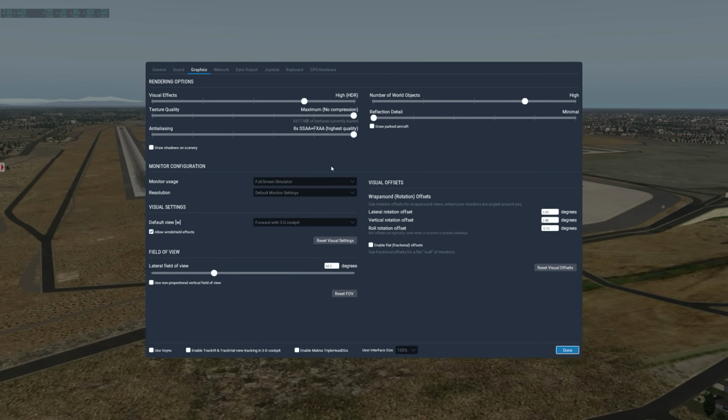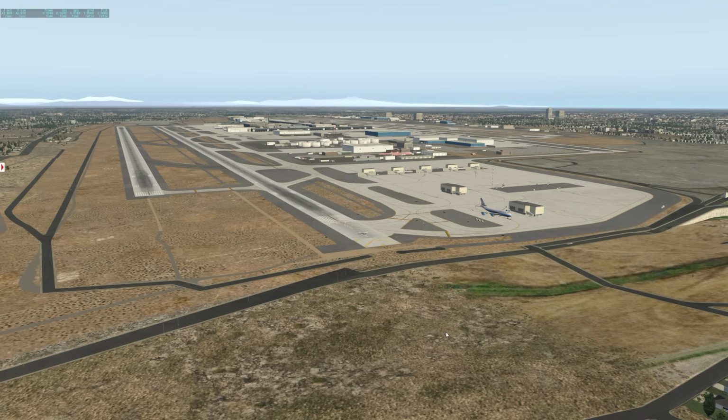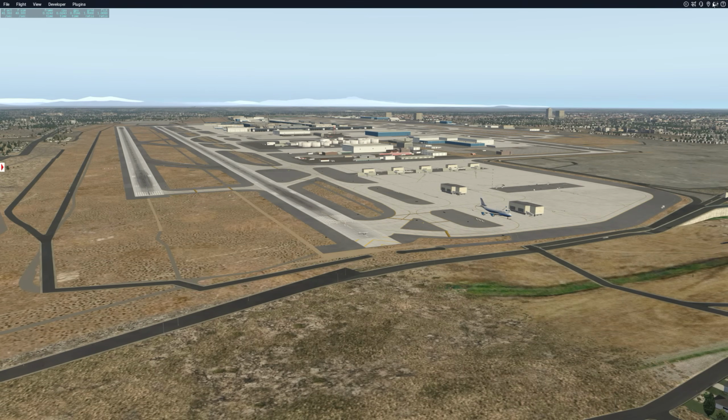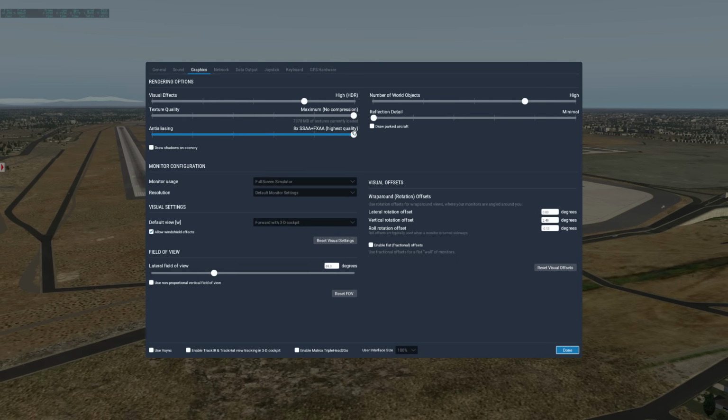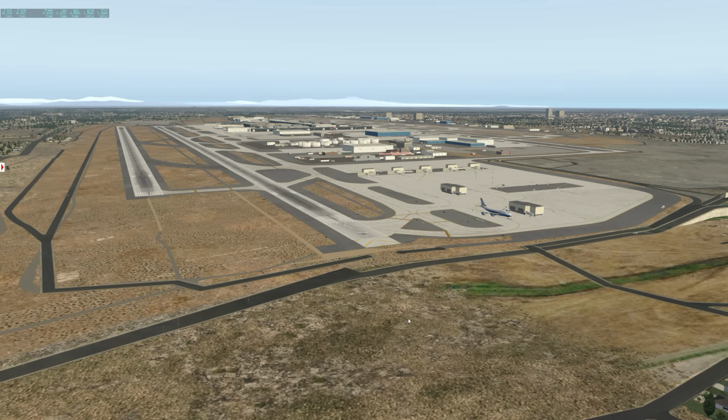Next, let us take a look at the anti-aliasing settings. The best way to test anti-aliasing is while the aircraft is up in the air and moving around an area where there are a few buildings, because the shimmer is not really going to show while the aircraft is stationary. If we look at the scene here, I'm getting about 41 frames. And if we change this all the way down to 2 times SSAA and FXAA, and say done, as you can see, nothing changed. The frames are still the same. We're still getting about 40 frames.